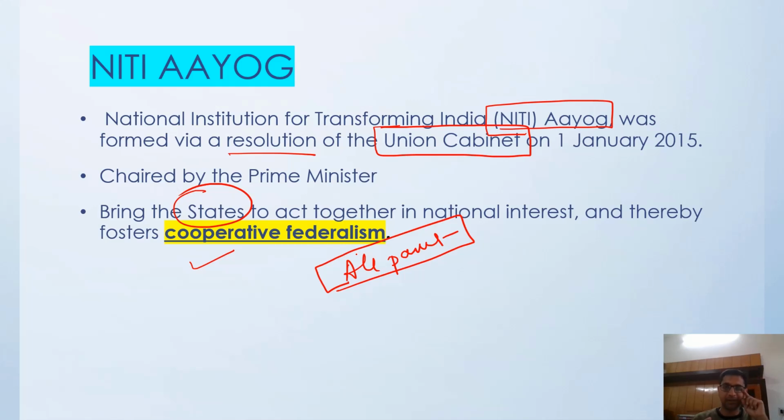Federalism means dividing your powers among various units, right? So why cooperative federalism? It is not a directly central body. The Prime Minister is the head, but the members belong to various state governments. All the ministers will come, share their ideas, and take collective decisions.